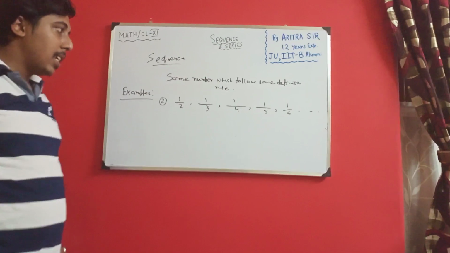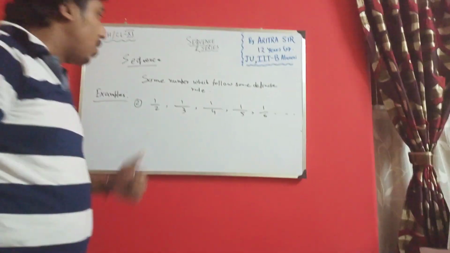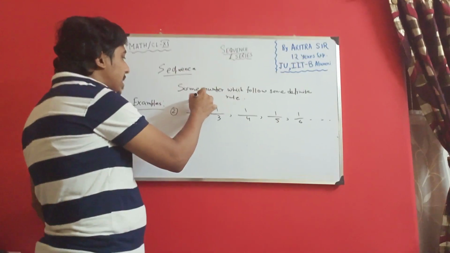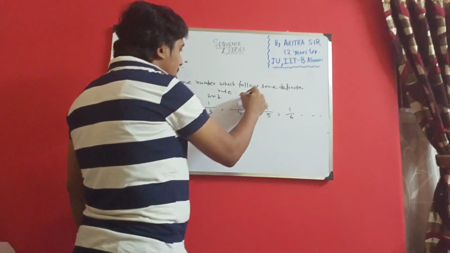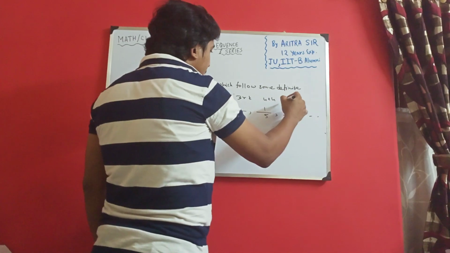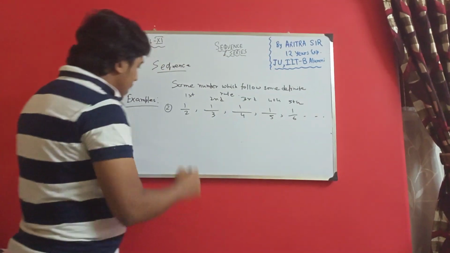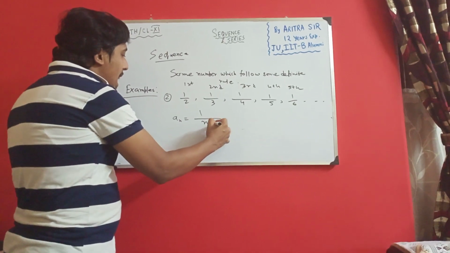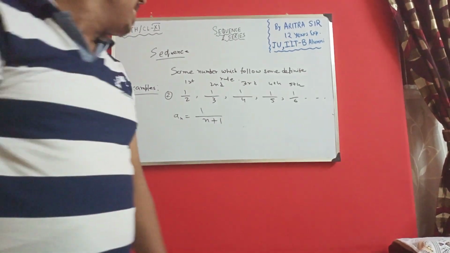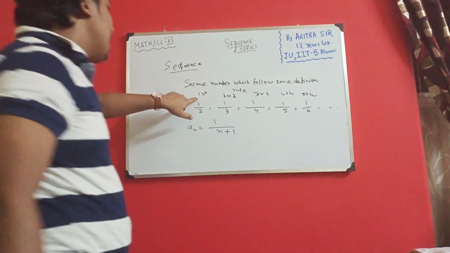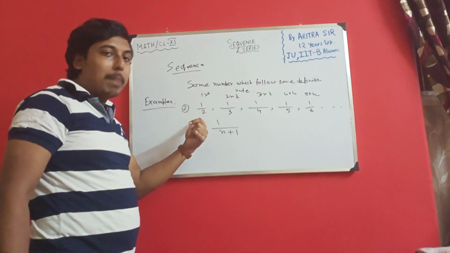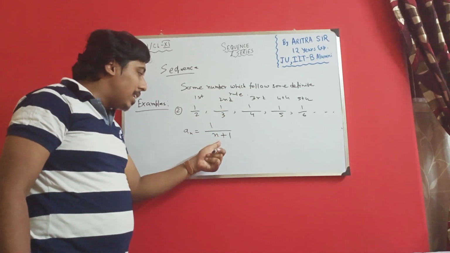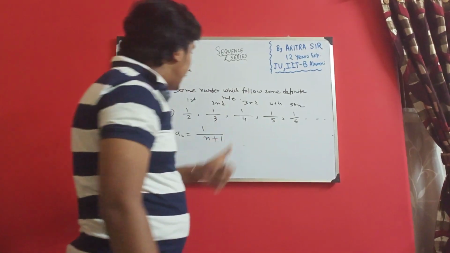Is it a sequence? Yeah, this is a sequence because see, these numbers can be written as, this is your first term, this is your second term, this is your third term, this is your fourth term, this is your fifth term and so on. This number can be written as an equals to 1 by n plus 1. Right? So check, when n is 1, that is first term, it becomes 1 by 2. When n is 2, that is 1 by 2 plus 1, that is 1 by 3.